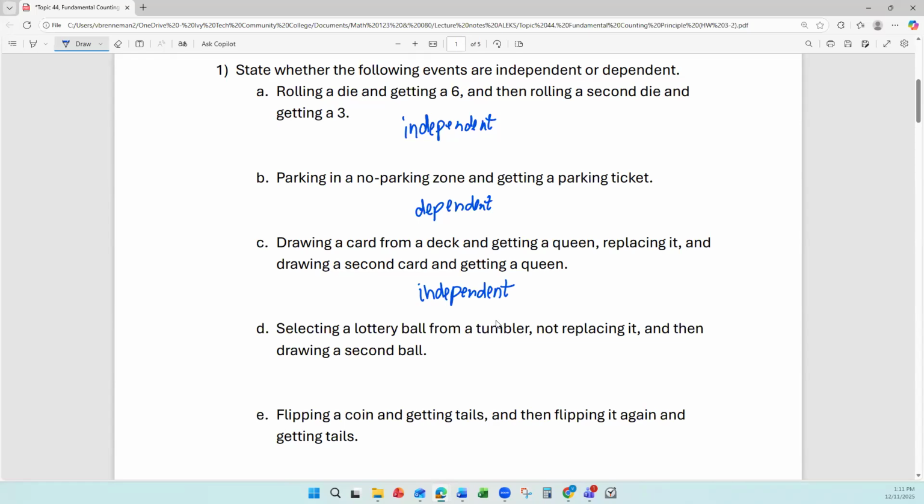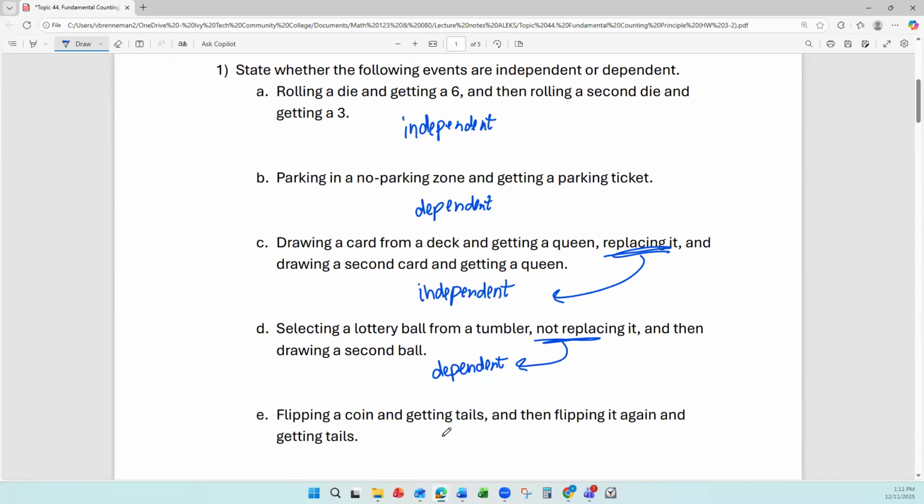Selecting a lottery ball from a tumbler, not replacing it, and then drawing a second ball. Well, the second time, there's one less thing to choose from. So the first draw has affected what's available in the second draw. This would be dependent. So generally, replacing is going to be independent. Not replacing is going to be dependent.